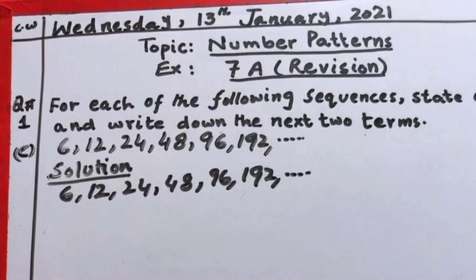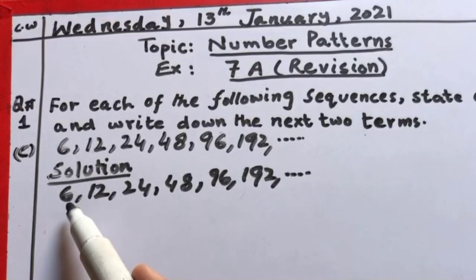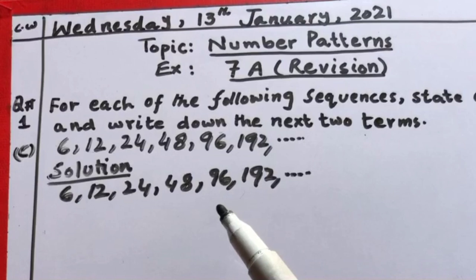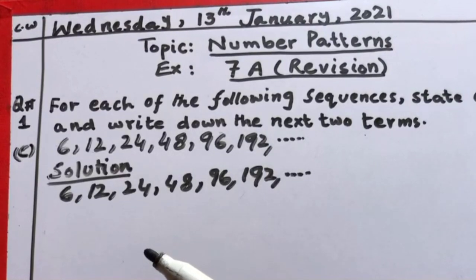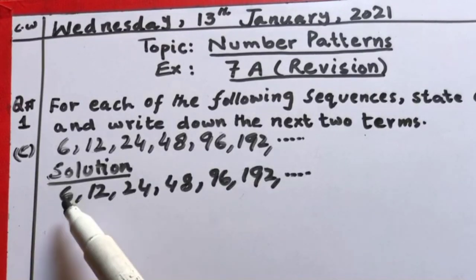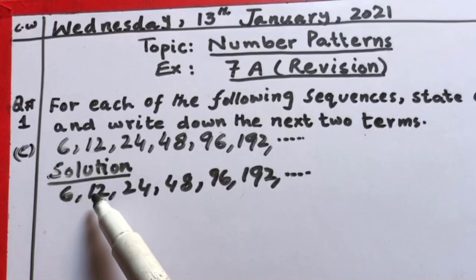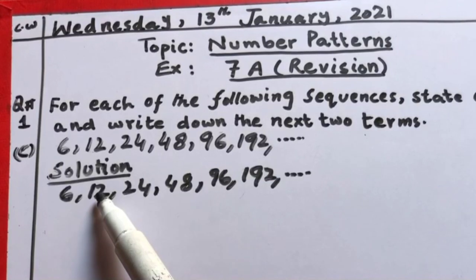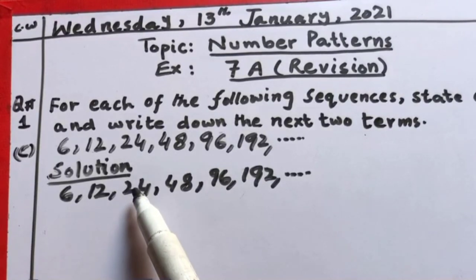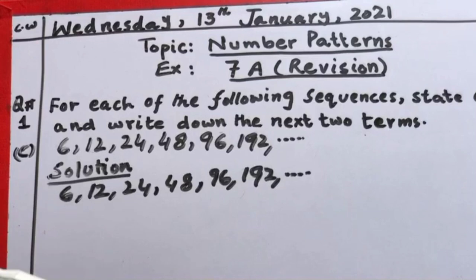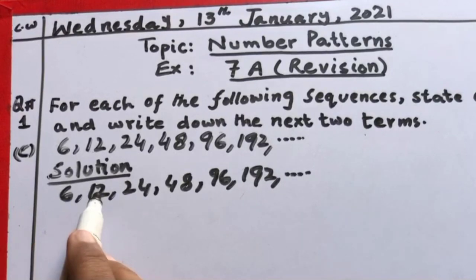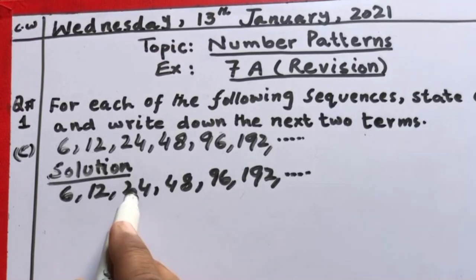If we observe the number sequence, the numbers are gradually increasing. If the numbers are gradually increasing, the rule must be addition or multiplication. If we add 6 plus 6 it becomes 12, but then adding 6 to the next term, we will not get the third term. So we are not going to add the numbers. If we multiply 6 by 2, it becomes 12, and if we multiply the second term by 2, we get the third term.